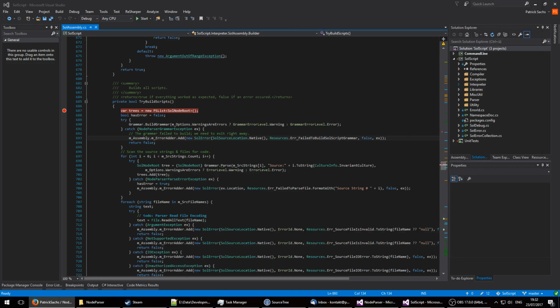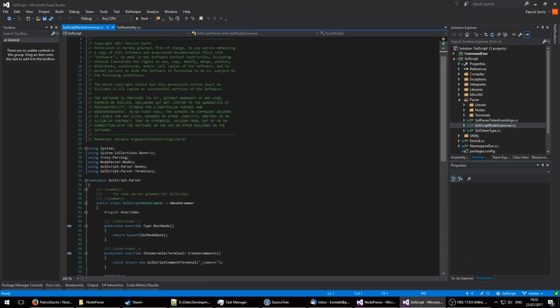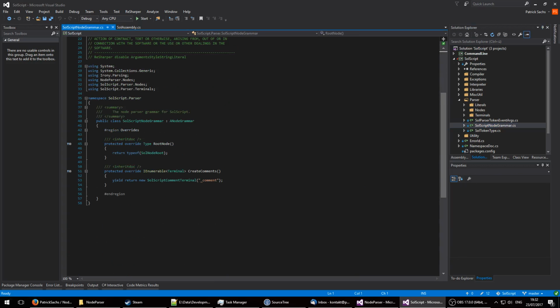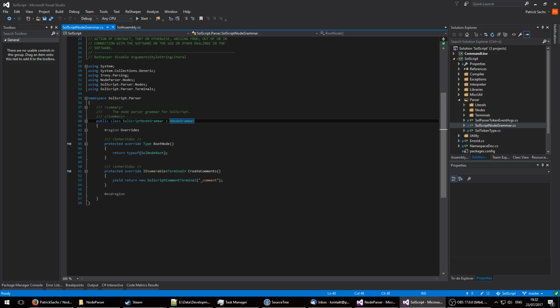So how do you get started with the NodeParser? I decided to fire up the source code of SoulScript because I'll show you a real world example. We'll not build a stupid hello world example which has no practical use whatsoever. So when you get started, you want to create a new grammar class like you used from Irony. You derive from a node grammar, which in itself is derived from the Irony grammar, so you're still able to use the grammar explorer and whatnot to inspect your grammar, which is really useful.